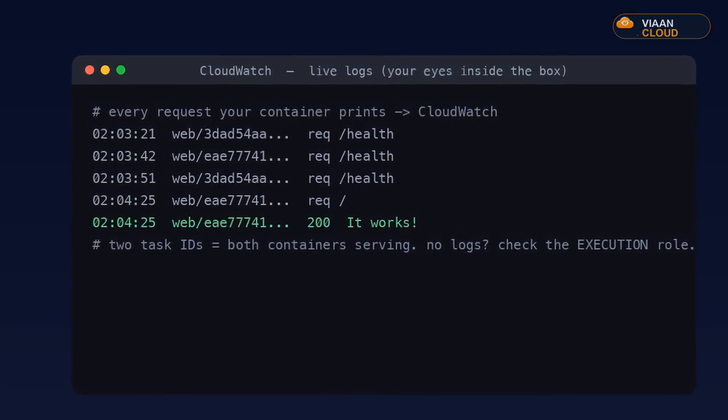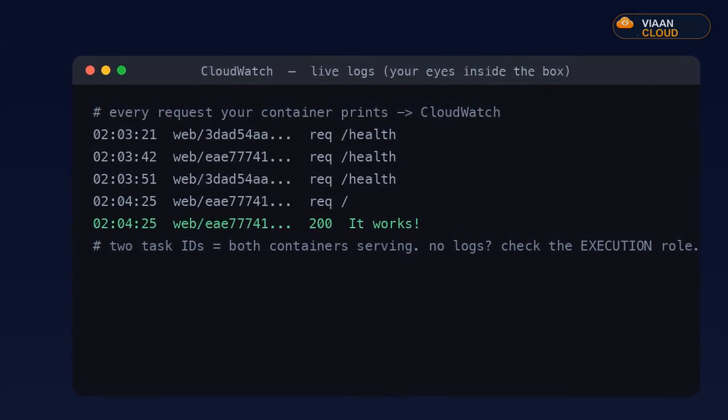Then alarms on the signals that matter, not just CPU. Watch your 500 error rate, your count of unhealthy hosts, and the gap between the tasks you want and the tasks actually running. Wire task state changes to EventBridge, so a task dying can trigger an automatic response.